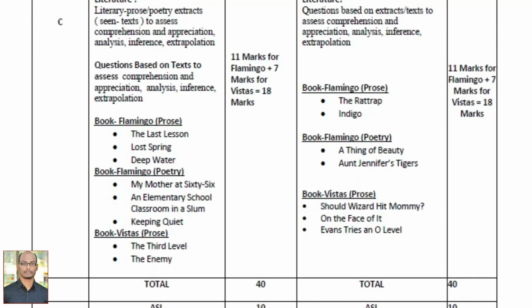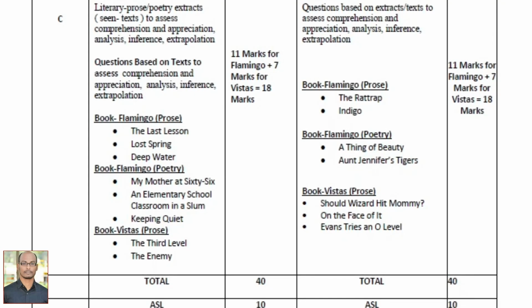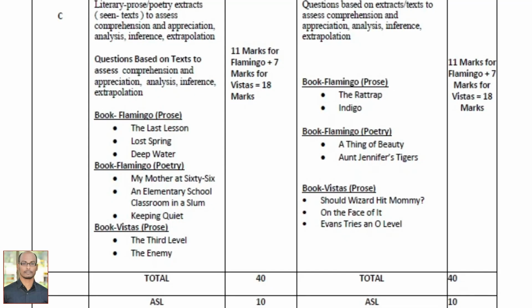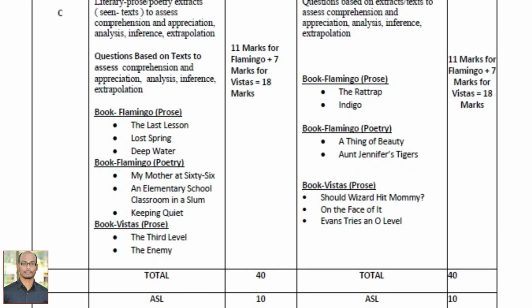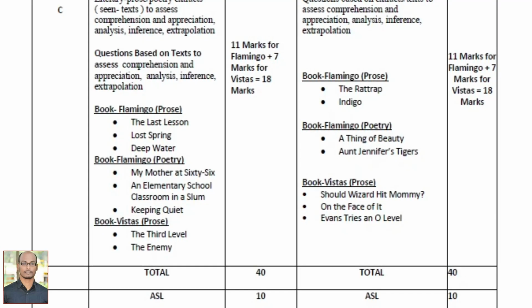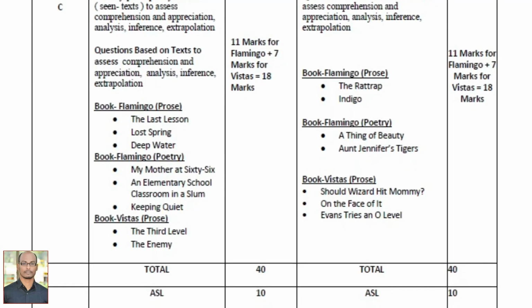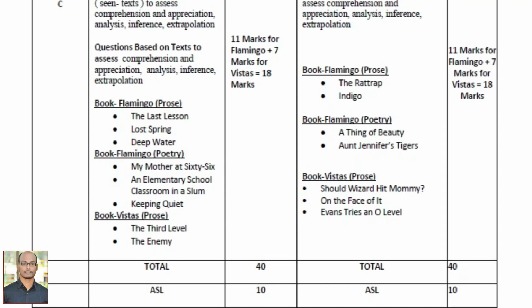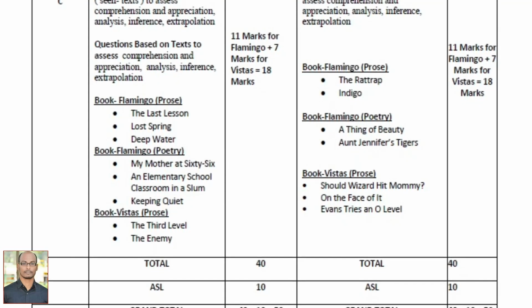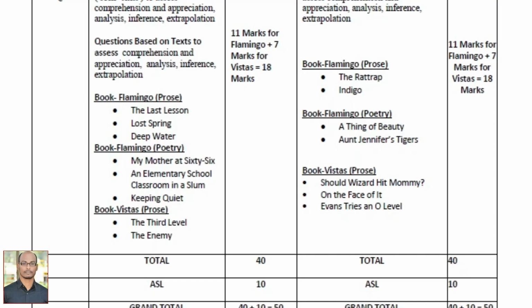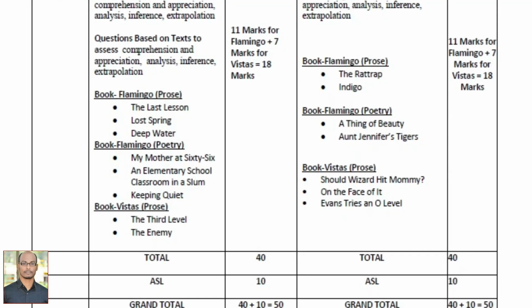So you are going to get extracts from these prose lessons, poems and short stories, and you are going to get literary based MCQ questions. We'll discuss further the MCQ questions for these poems, prose lessons and supplementary short stories.